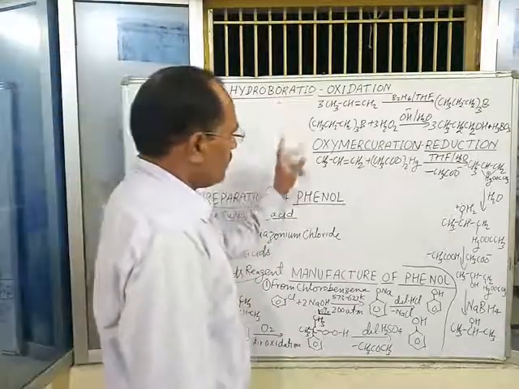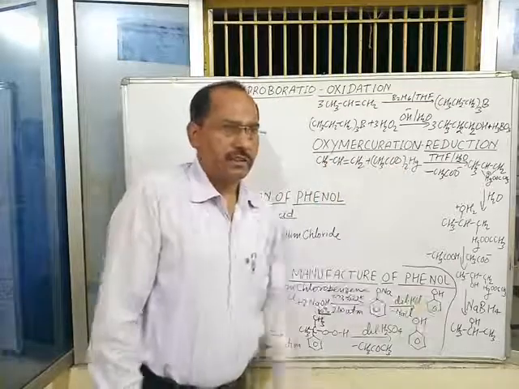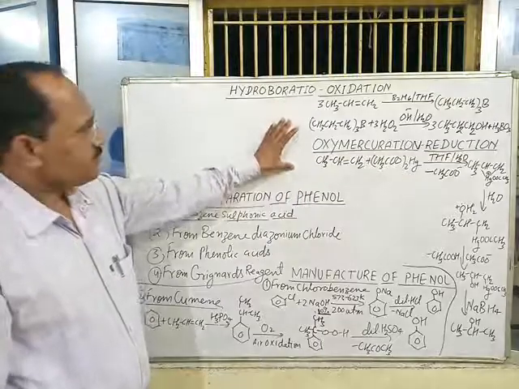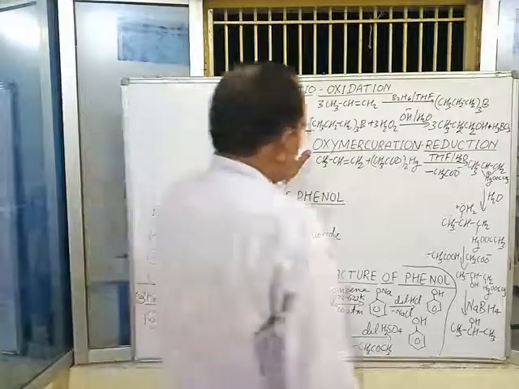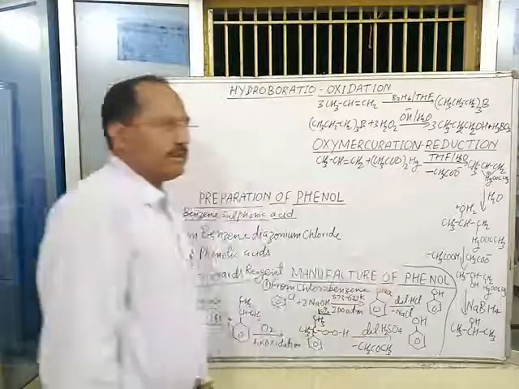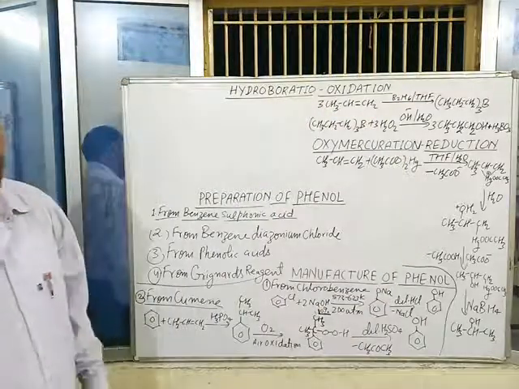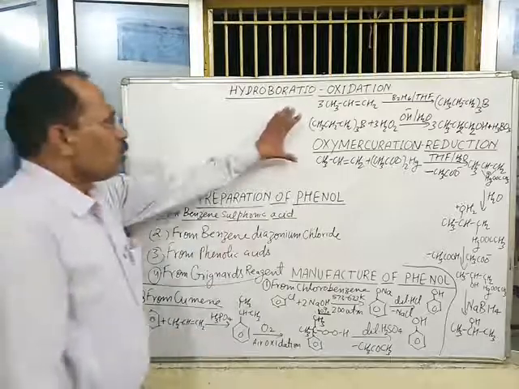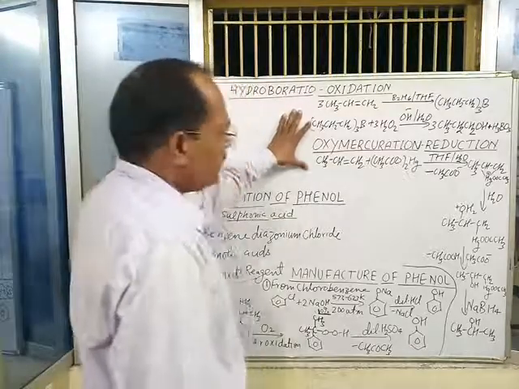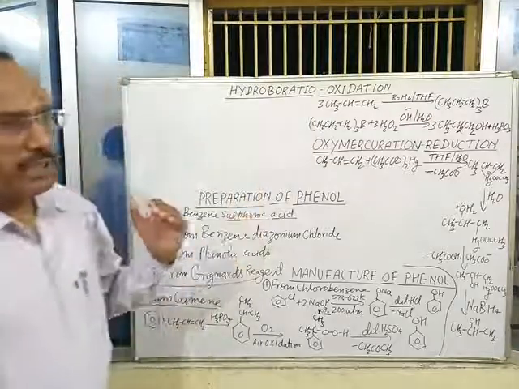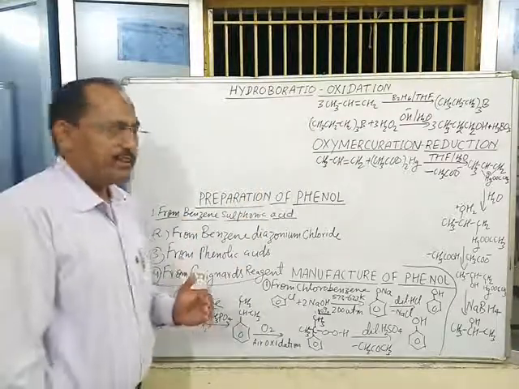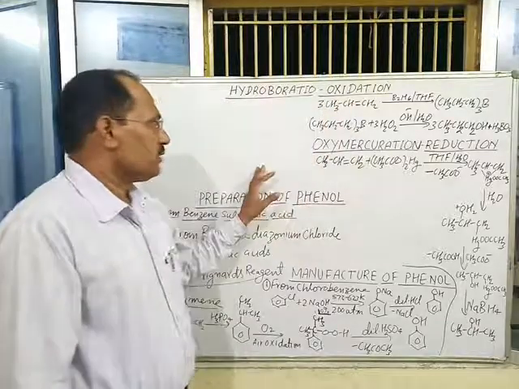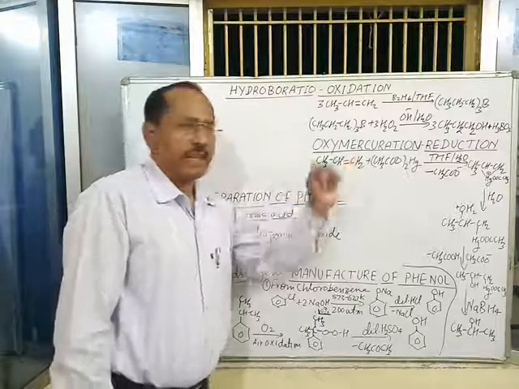Hydroboration oxidation and oxymercuration reduction are two important methods by which alcohols are prepared from alkene by indirect hydration. Means alcohol can also be prepared from alkene by indirect hydration through the hydroboration oxidation process and the oxymercuration reduction process.